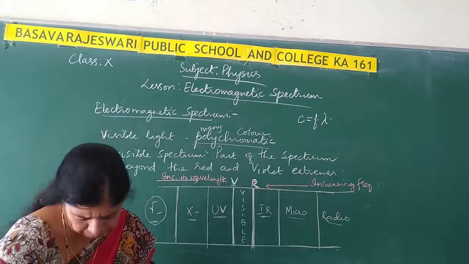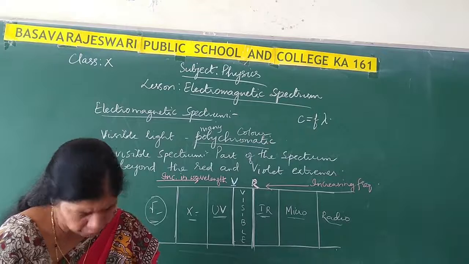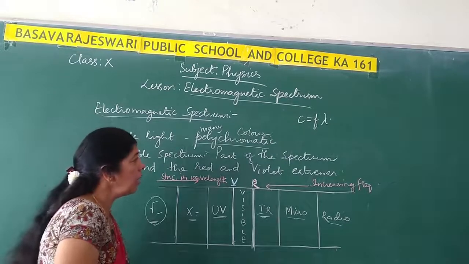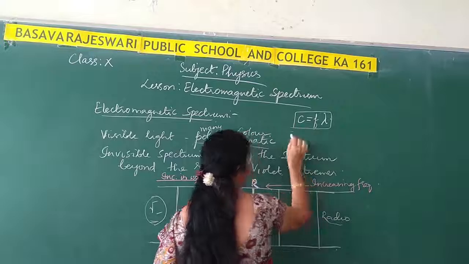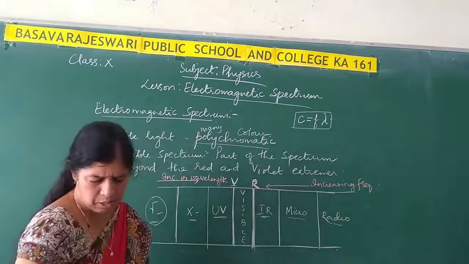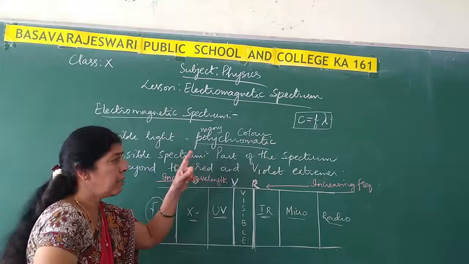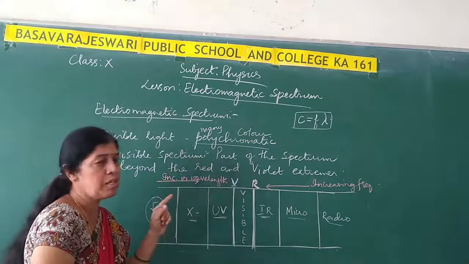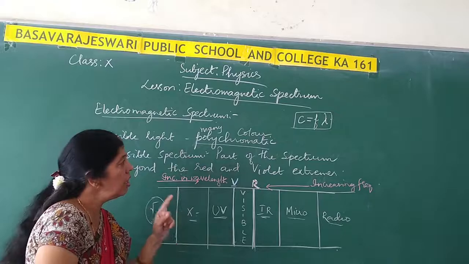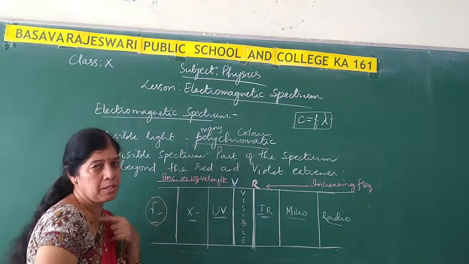Please note down. What is the formula which we use to calculate the velocity of light? c is equal to f lambda. This formula can be used to calculate the velocity of any electromagnetic radiation. If you know the frequency and wavelength of the radiation, then you can calculate the velocity of that particular radiation.